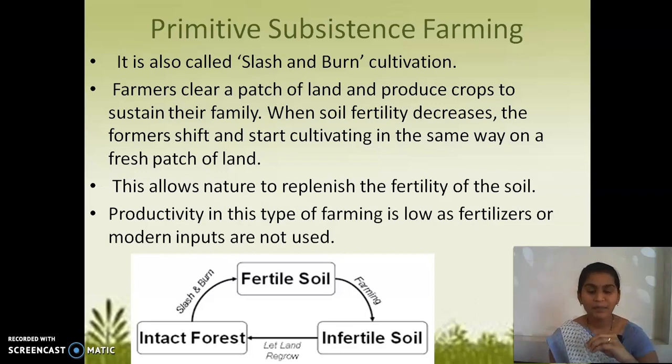Once that land loses its fertility, they shift to a new piece of land and repeat the same pattern. They cut the trees, burn them and use the land for agriculture till it loses its fertility. Here they allow nature to replenish the fertility of the soil.